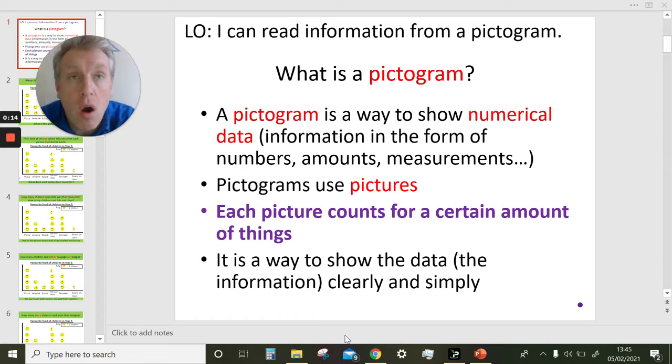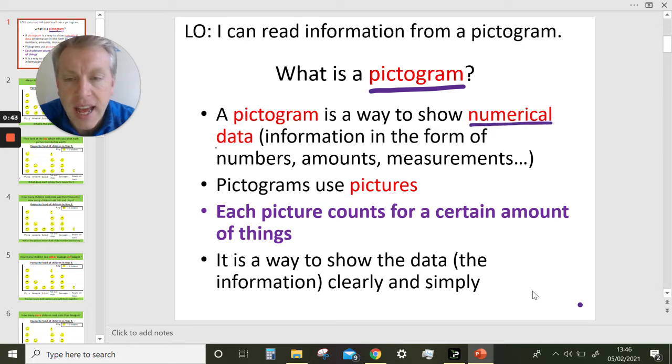We are working on pictograms and line graphs this week. Today, pictograms. Now I know that's something that we learn in year 2 and year 3 as well. So just stop for a minute and say, what is a pictogram? Do you remember? What is a pictogram? Well, a pictogram is a way to show, what does this say?